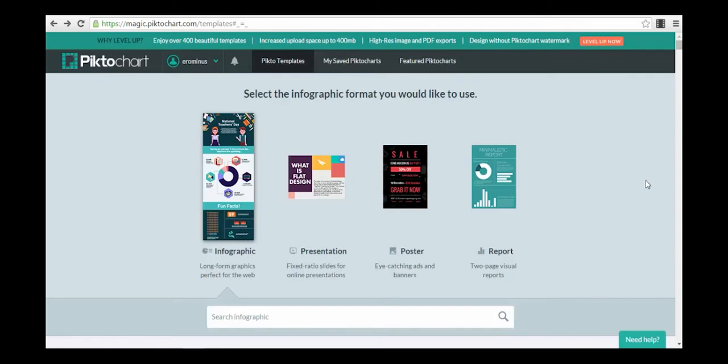Welcome to our next lecture from this course. In this lecture we will talk about an online tool that I like very much, and I think it can be very useful for you guys because you can create something very unique that can help you boost your exposure. You can create infographics, which, as we have probably talked about before, are elements that can go viral and create a lot of exposure for your business.